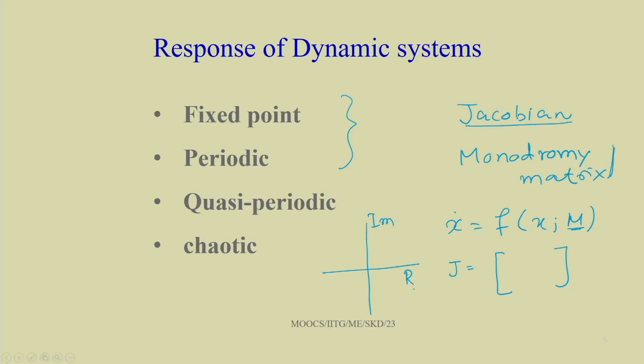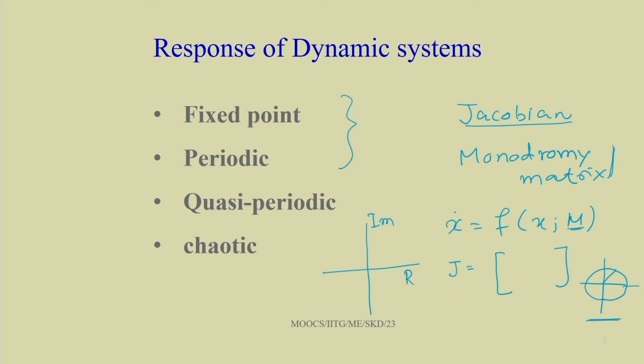There we can draw a unit circle: if the eigenvalues, or the Floquet multipliers, lie within this unit circle, then the system is stable, otherwise the system is unstable. We will see this part again today, and from these we will study how to carry out the bifurcation analysis in case of periodic response.